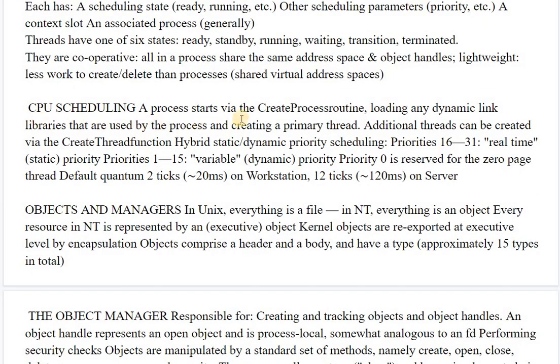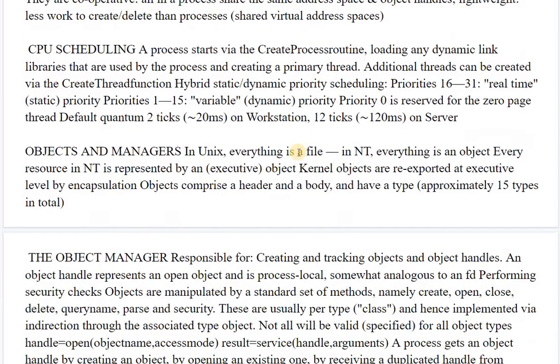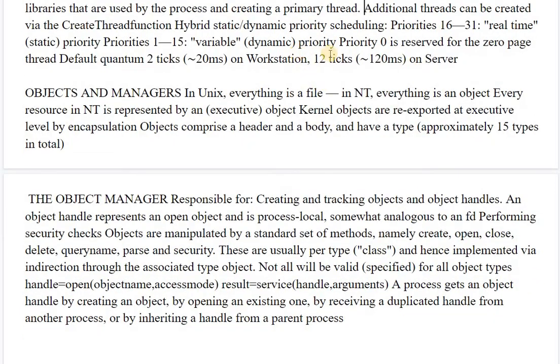In CPU scheduling, a process has to pass through some states, from the beginning when it gets ready to be executed. That starts via the create process routine, and it gets loaded with the dynamic link libraries that are used by the process, creating a primary thread, and additional threads can be created via the create thread function. Hybrid static dynamic priority scheduling is also included in this CPU scheduling, and the priorities depend on real time priority, which is called static, or the variable or dynamic priority.